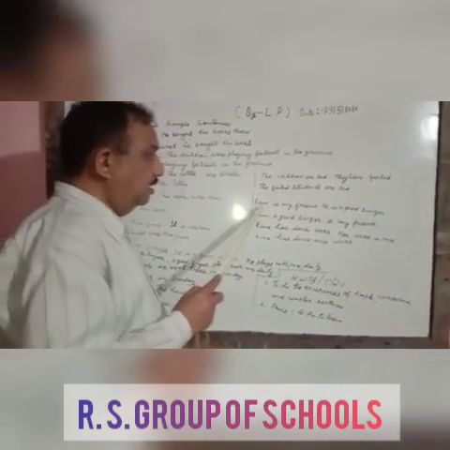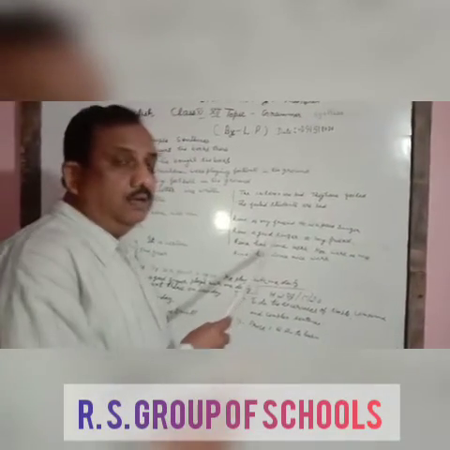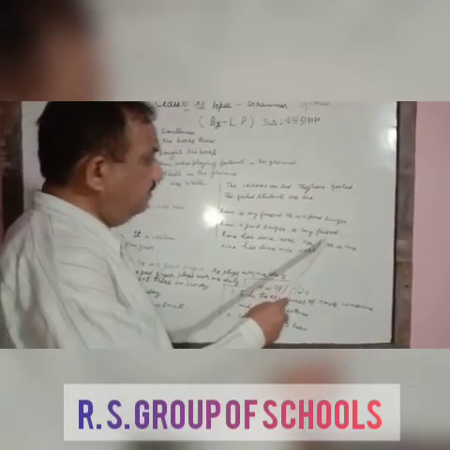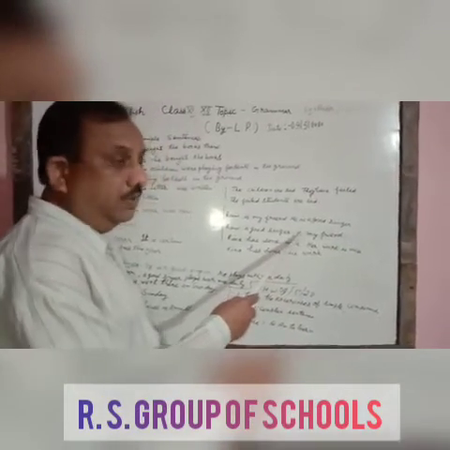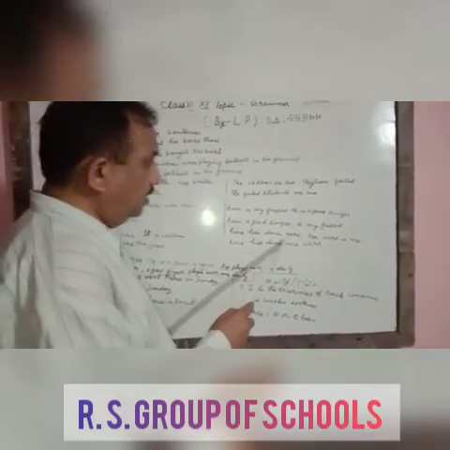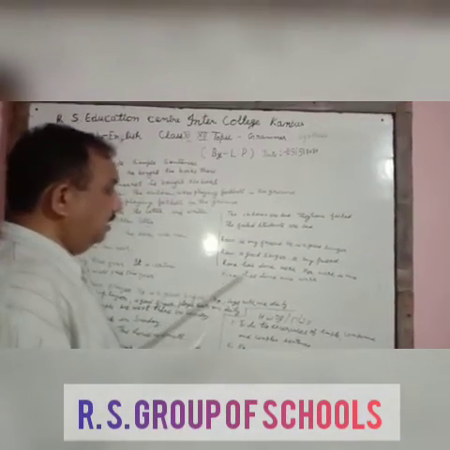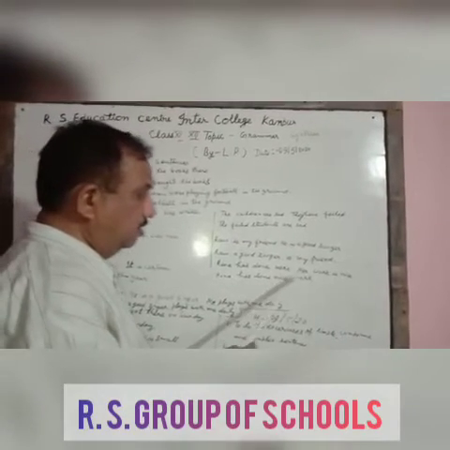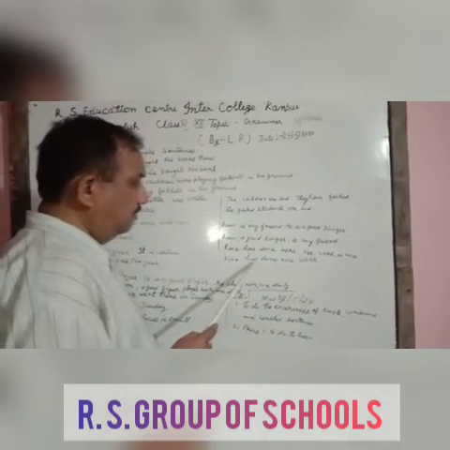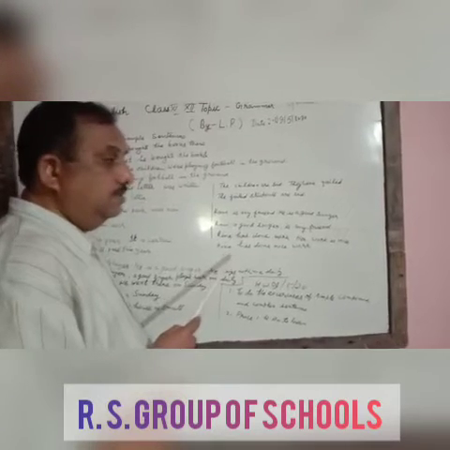In the same way, Ram is my friend. He is a good singer. So there will be a noun in apposition: Ram, a good singer, is my friend. There is only one verb, is, and that's why it will be a simple sentence. Rina has done work. Her work is nice. Rina has done nice work. So we have used the adjective nice before the noun, and there is only one verb, done, and that's why it will be a simple sentence.